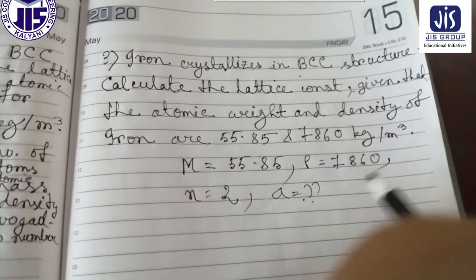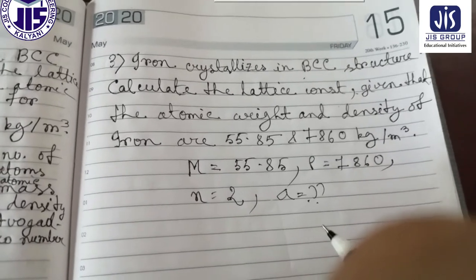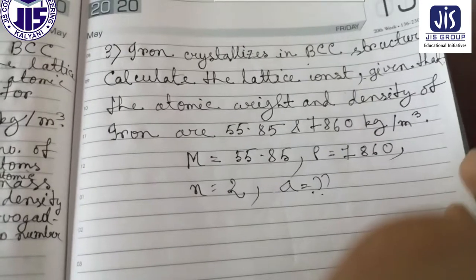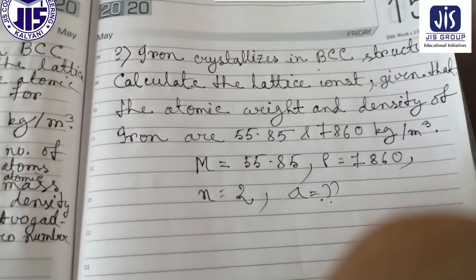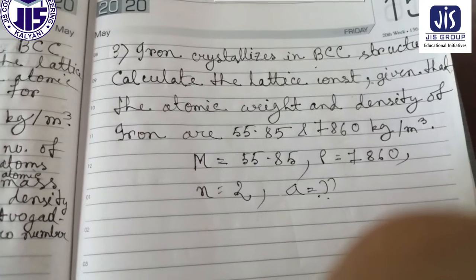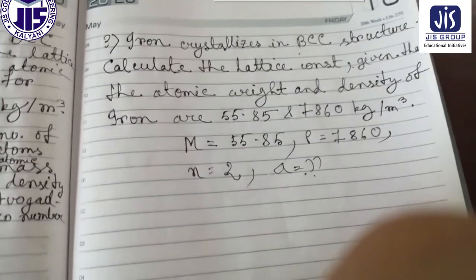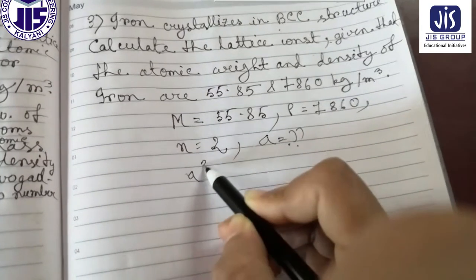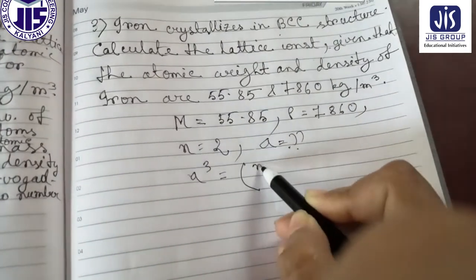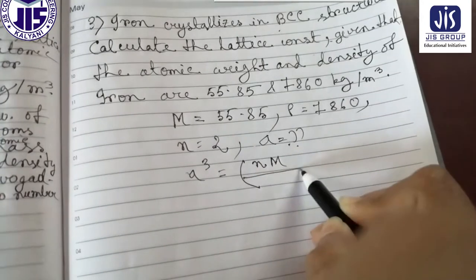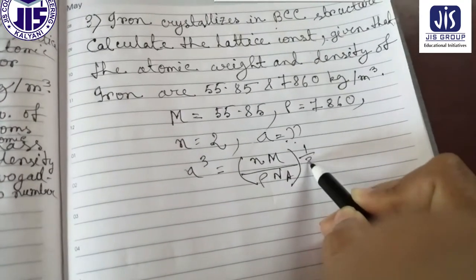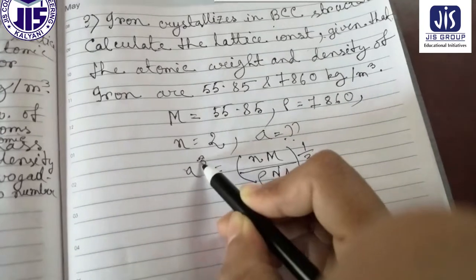I think now if you understand the previous one, then you can easily understand what you have to do here. Okay, the formula was a cube equal to small n capital M divided by rho into Na, whole to the power 1/3. That is a.